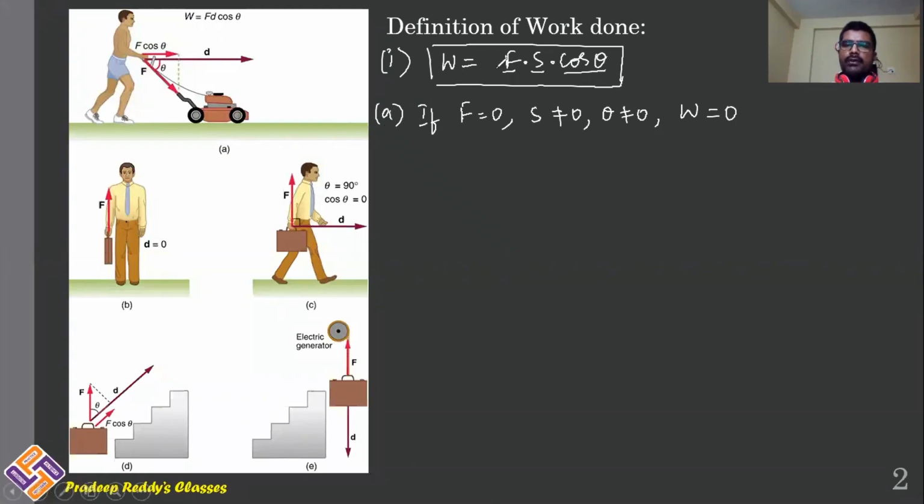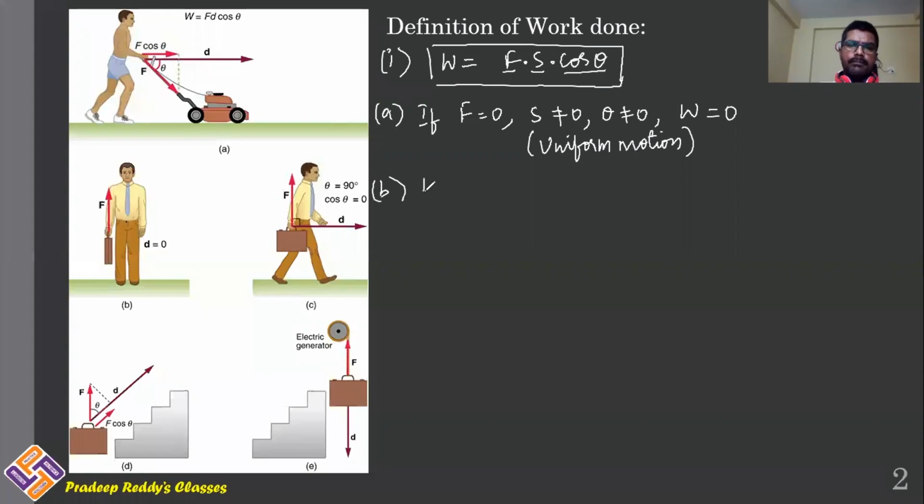In case A, force is equal to 0, displacement not equal to 0, theta not equal to 0, then even work done will be equal to 0. That means if you are not applying any force, even if there is displacement observed, in such case, work done will be equal to 0. Generally, this will happen with uniform motion. In uniform motion, force applied is 0, but there will be some displacement. But according to the definition of work done in physics, it will be equal to 0 in that case.